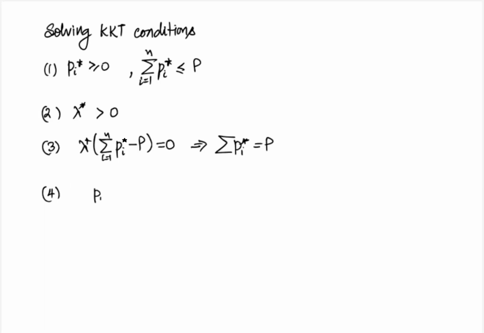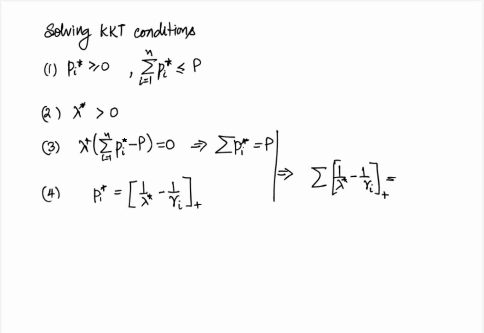Finally, the stationarity condition is that pi star is equal to the positive part of 1 by lambda star minus 1 by gamma i. We have an expression of pi star that depends on lambda star, and then we have an equality on the pi stars. Combining them, we obtain the equality summation over i from 1 to n of the positive part of 1 by lambda star minus 1 by gamma i equal to capital P, which is basically a non-linear equation in lambda star and needs to be solved.